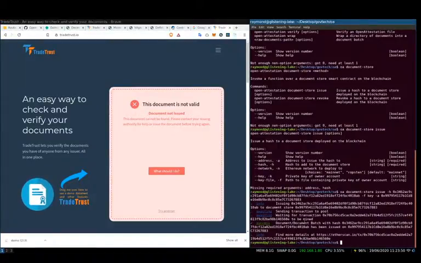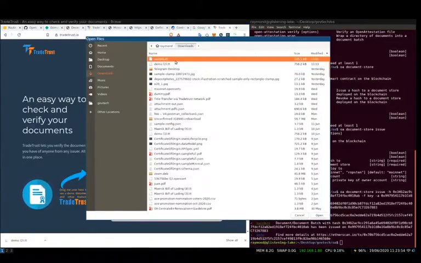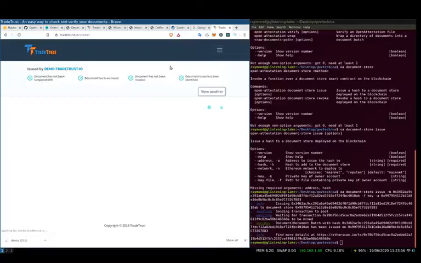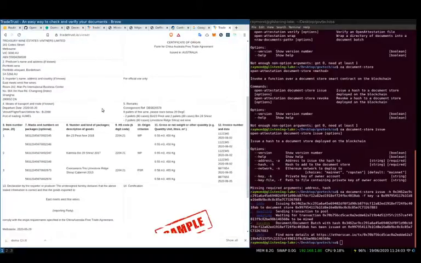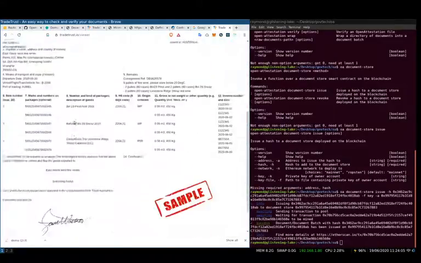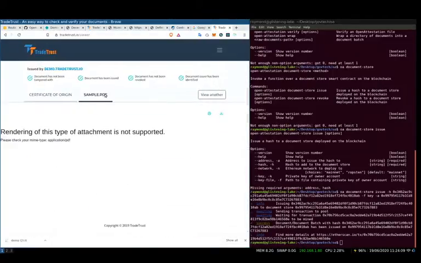Great, so over here you can see the document has been issued. And if we put the sample.tt inside, you can see, perfect, it's been rendered. And over here you can see there's a demo.tradetrust.io, and this is exactly how it looked yesterday.